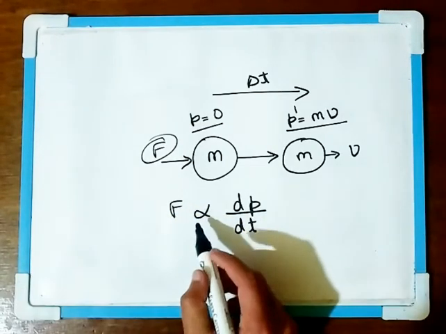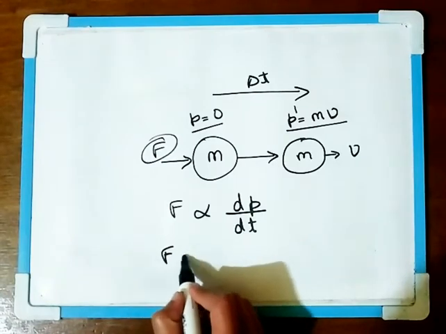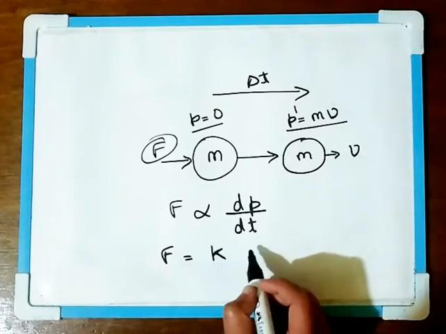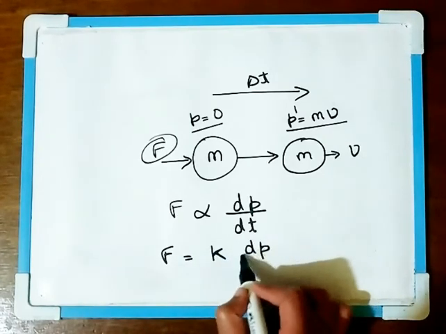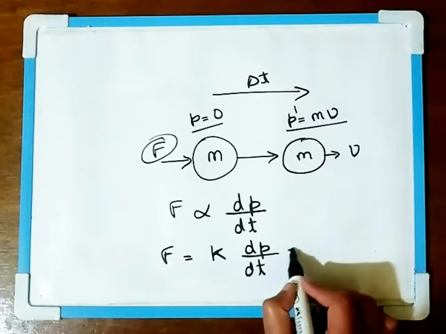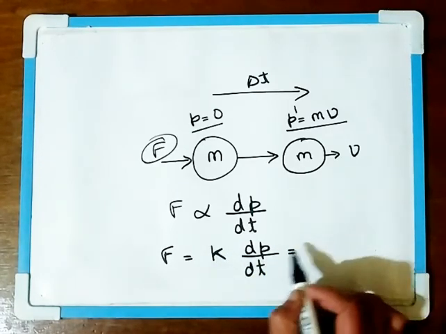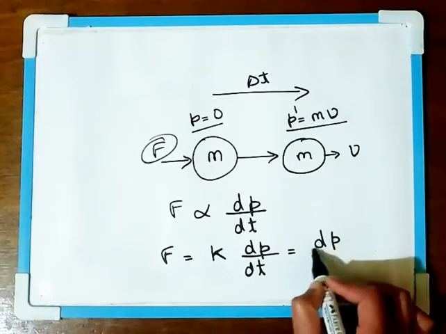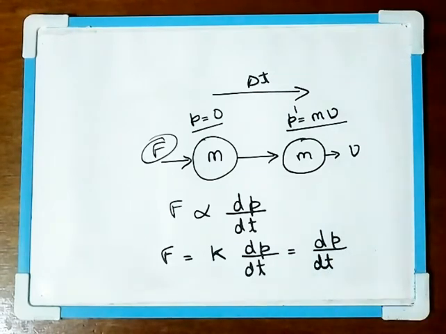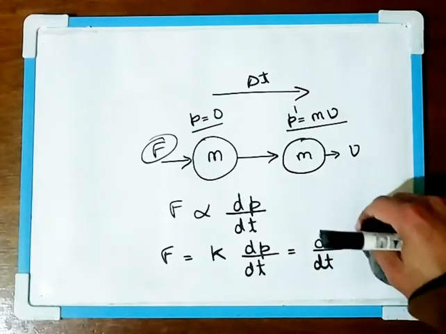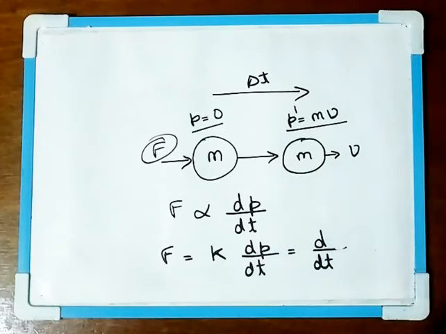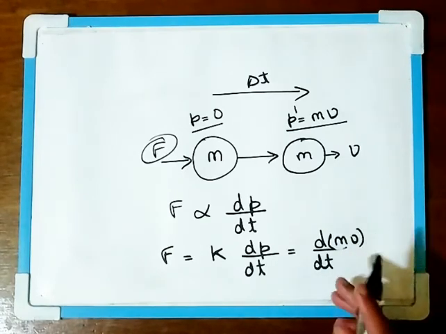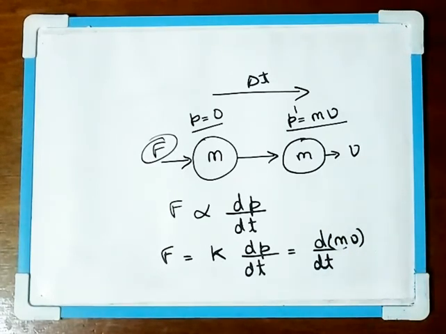Now we can remove this proportionality sign. We will get F equal to a constant K, which in SI unit is equal to 1, times dP/dt. So we have F equal to dP/dt. Now we know that P is equal to mass into velocity, so here we write P equal to mv, and the mass of a body doesn't change, it always remains constant.